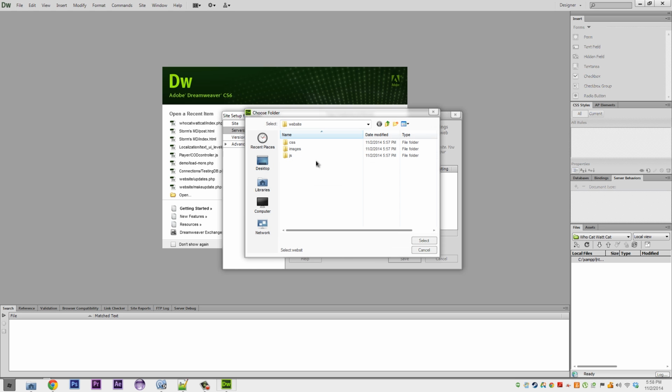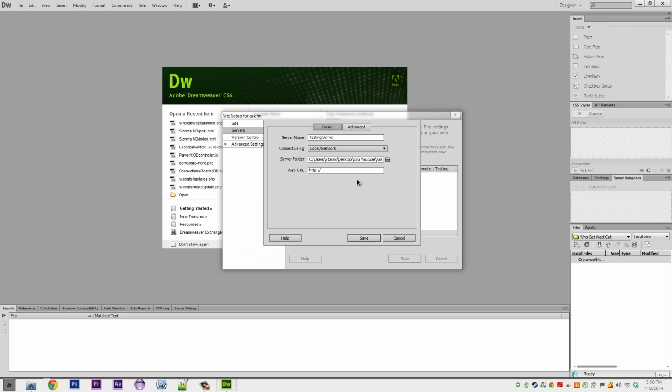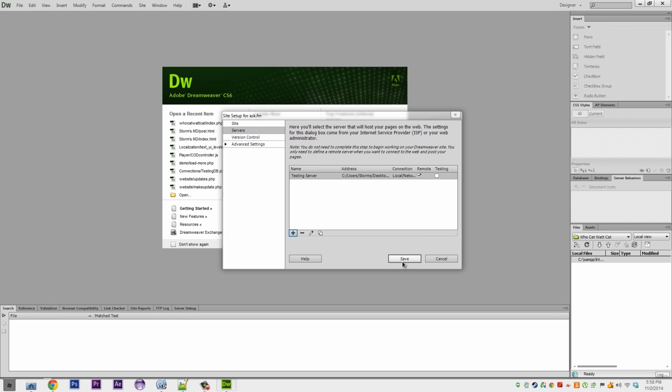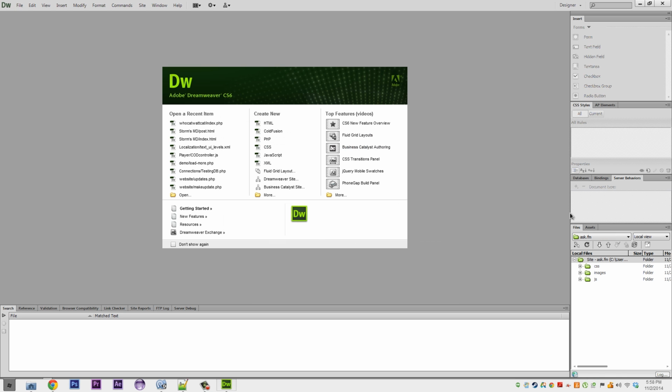So for now we're just going to leave it where we have, and then we're going to have to change this after. For web URL we're just going to do 127.0.0.1. Alright. And then in advanced, you just want to change your server model to be PHP MySQL. Save. Then change remote to be testing, and then save.